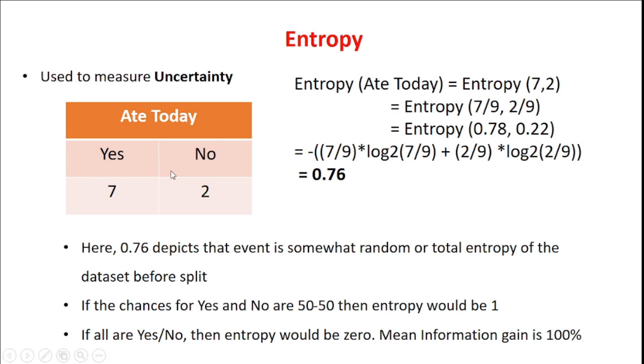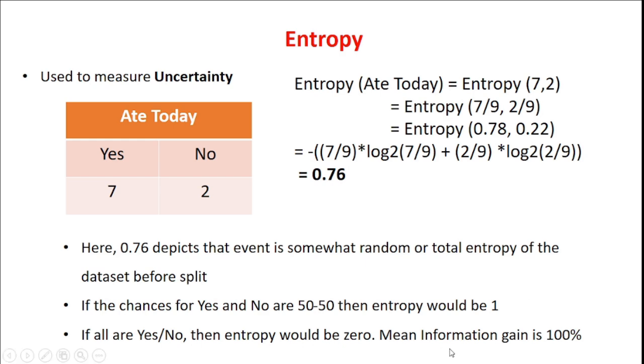In this case, we haven't split the data; it's only a single data set. In other words, 0.76 depicts that the event is somewhat random. If the probability were 0.5, the entropy would be around 1. If all the cases are yes, that is all 9 persons ate today, the entropy would be around 0. The information gain of that particular case is 100%.